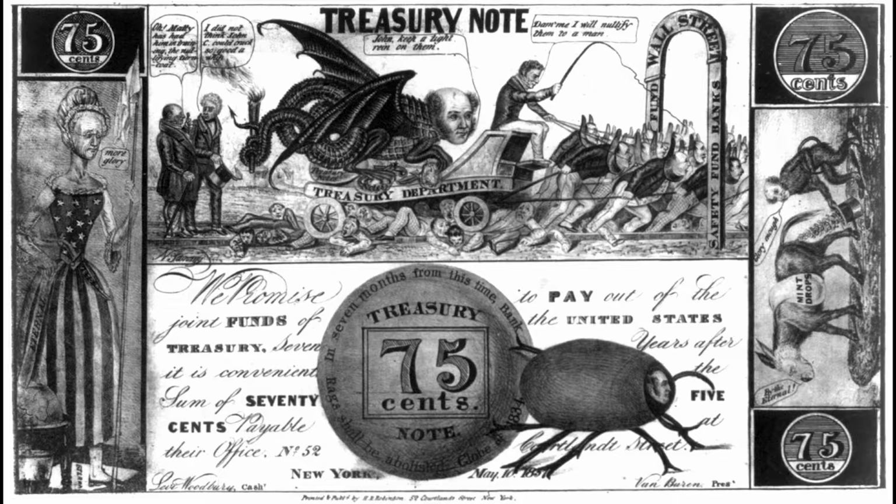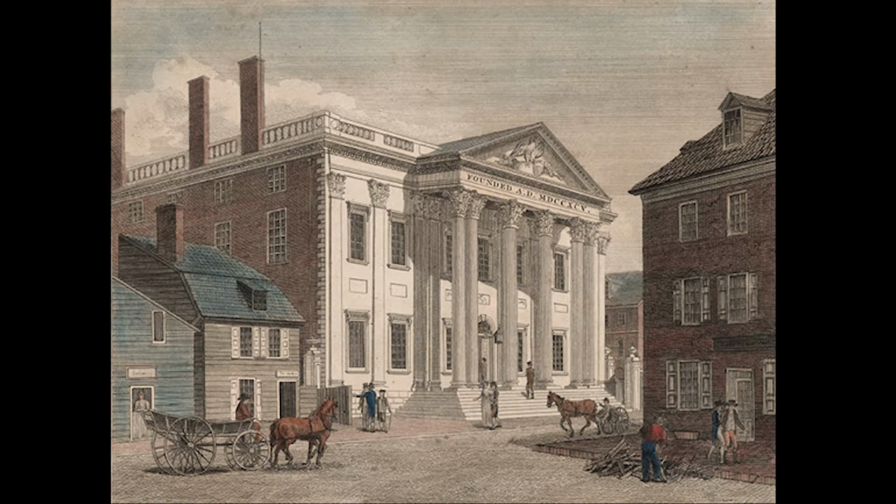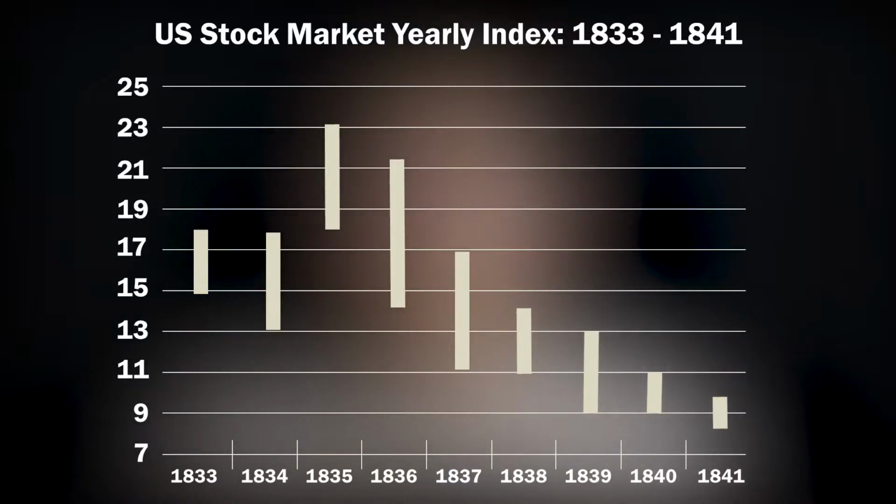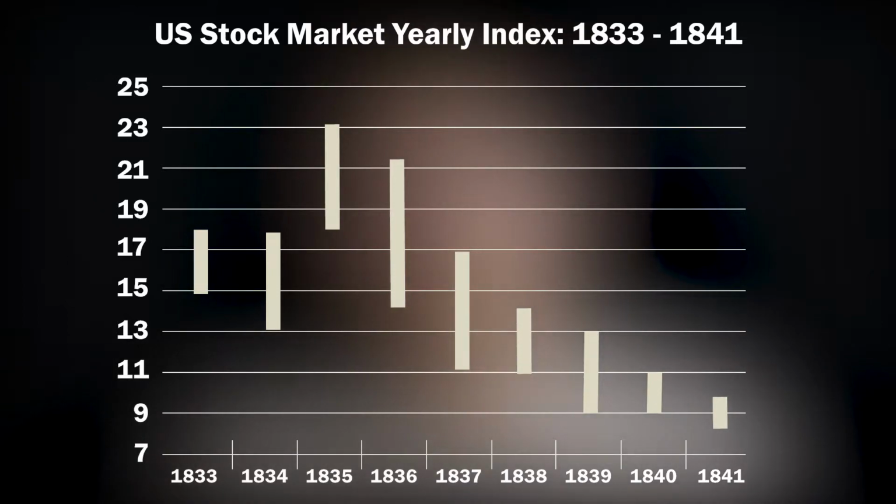So what went wrong? There were many causes to the Depression, but one of the major ones came from Andrew Jackson, the president at the time. Andrew Jackson really disliked the Bank of the United States, and he saw it as a monopoly for the rich. So what Jackson does is he removes all of the government's funds from the Bank of the US and puts the money into state banks. This forced the Bank of the US to collapse and caused a major panic.